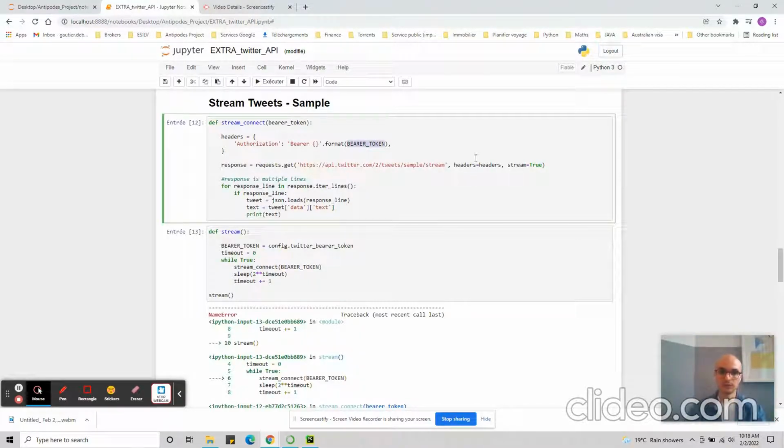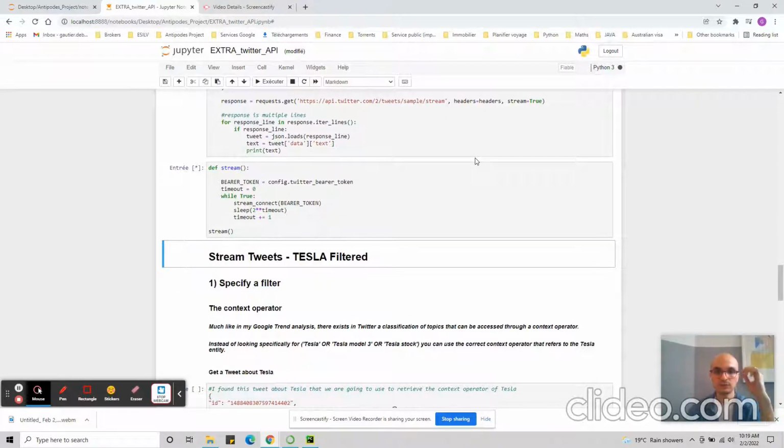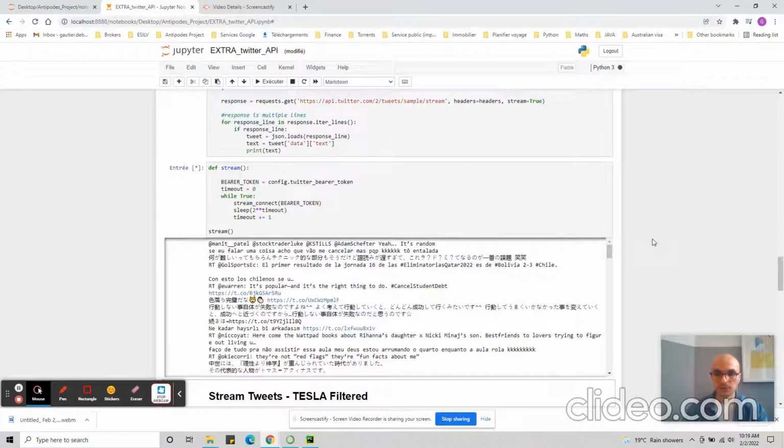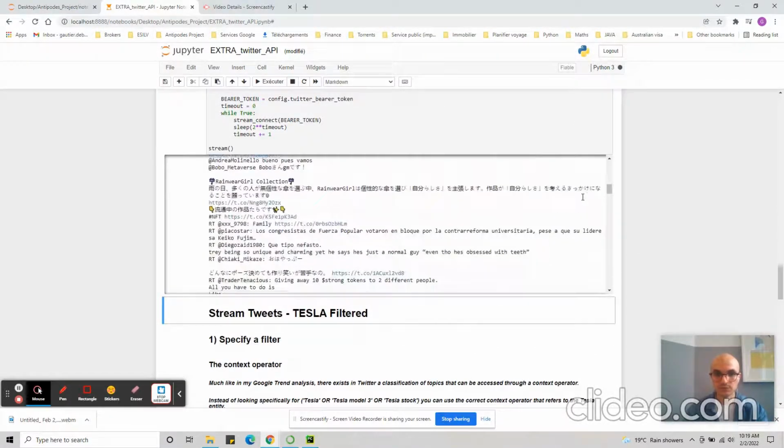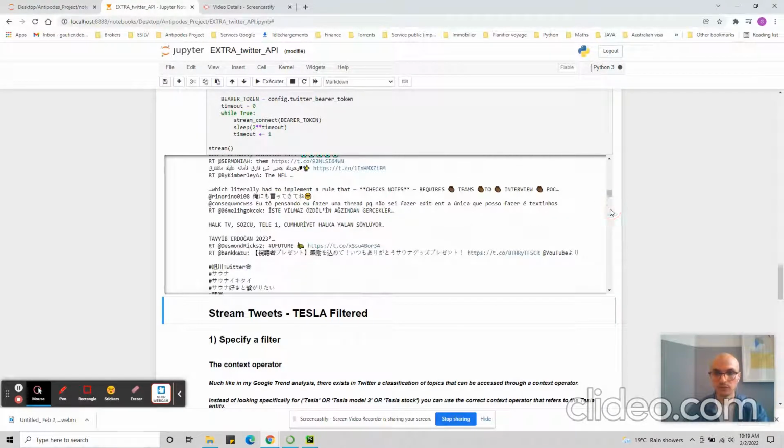Right here, their token isn't defined, so I need to import it from the config file. Yeah, and here we have a sample stream, and we can see we have a lot of data incoming.